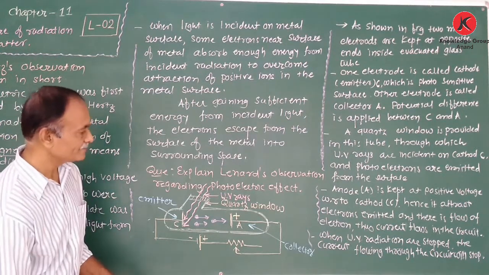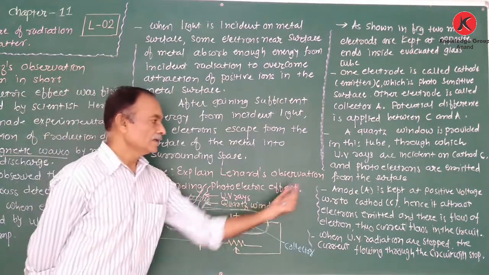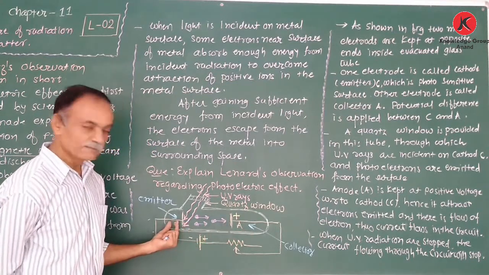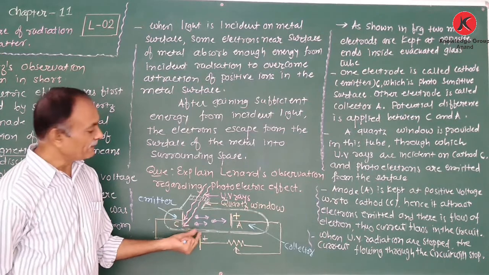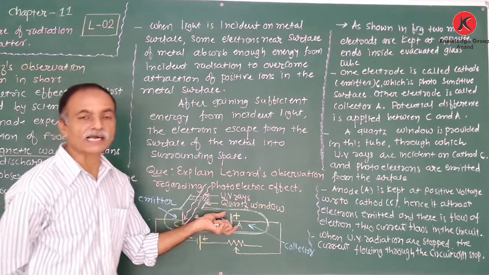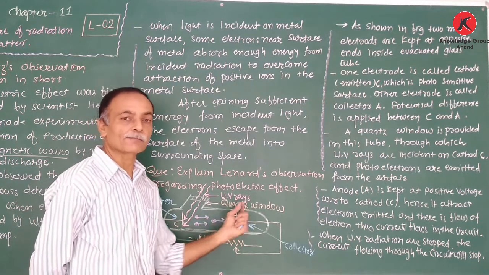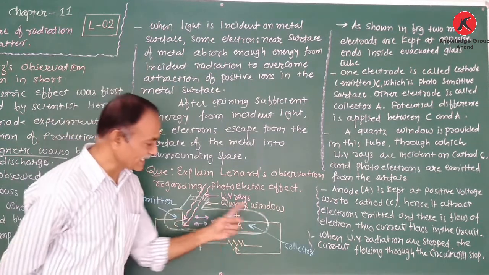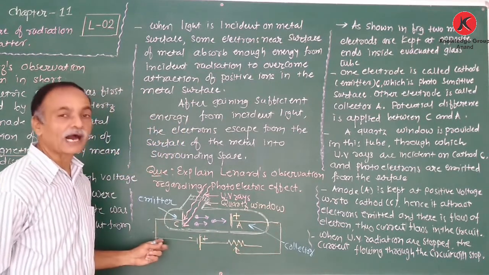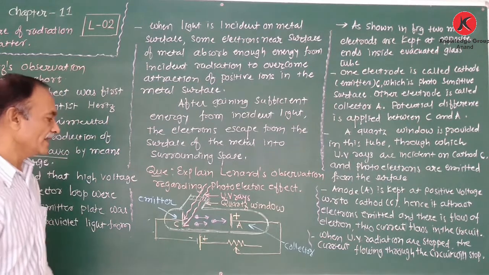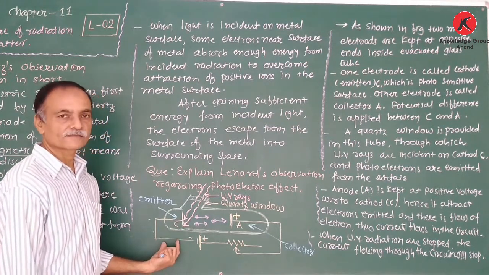Again, what happens? When the anode is kept at positive terminal with respect to the cathode, the electrons emitted by the cathode are attracted towards the anode. There is a flow of electrons towards the anode. And these electrons pass into the outer circuit and form the electric current in the circuit.